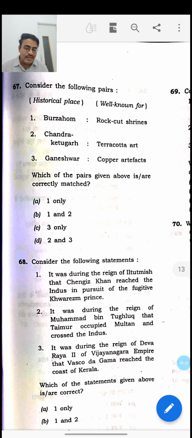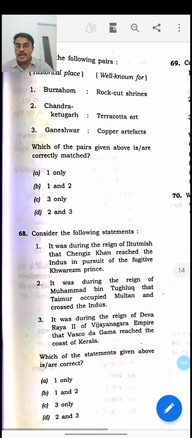This year during the electioneering in the West Bengal region, Mamata Banerjee talked about restoring Chandraketugarh. Chandraketugarh was a prominent port town of the Bengal region. It belonged to the Anga region, Anga Mahajanapada, and it contained many terracotta art forms too, and Mamata Banerjee wanted to restore it. So that is the reason why this statement has been given. The second one is correct. And Ganeshwar is a very prominent copper mine site in India. It is very close to the Khetri mines of Rajasthan, and there we naturally find many copper artifacts. So the answer for this question is 2 and 3 only. D is the answer.